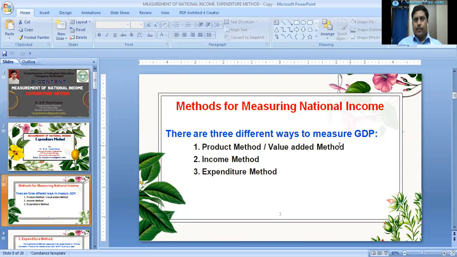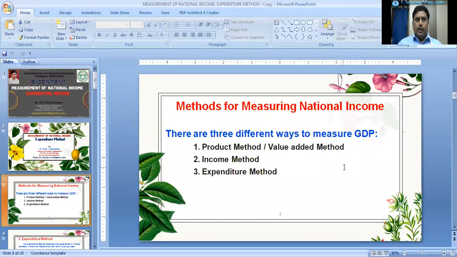What is national income? National income is defined as the total money value of all final goods and services produced by a country during a period of 1 year. That means the total amount of income acquired by a country from all economic activities during a period of 1 year. National income consists of a collection of money values of different types of goods and services. National income is a flow, not a stock. So, as per the definition, we can say national income is the contribution of all sectors.